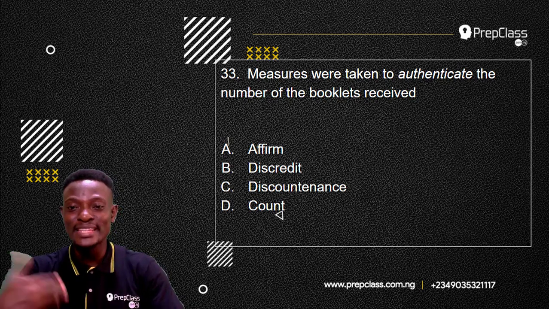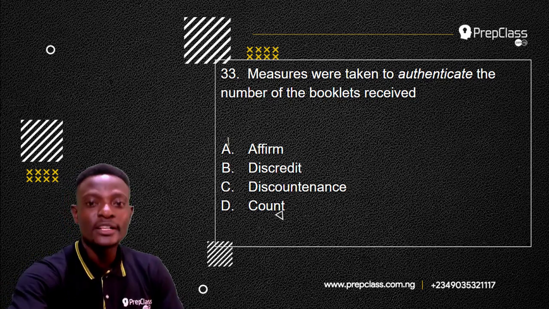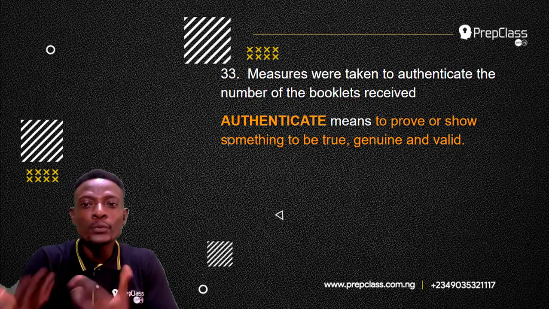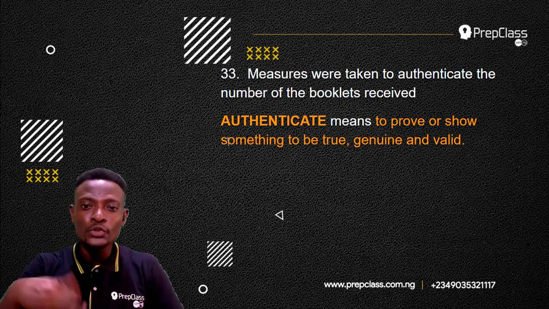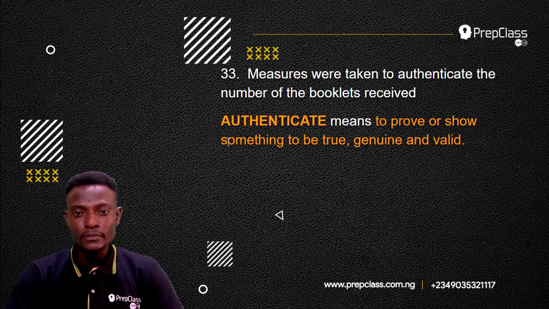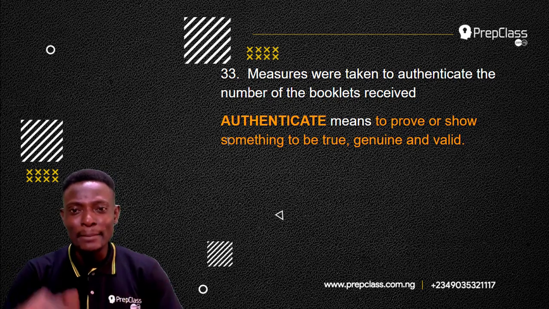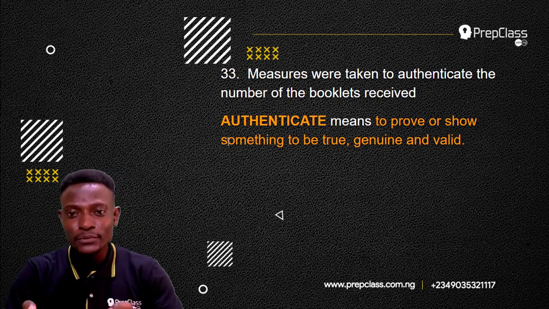So what is the meaning of authenticate? When you're trying to authenticate something, what are you trying to do? Authenticate means to prove or show something to be true, to be genuine, to prove that something is genuine and valid. So, basically, this means that measures were taken to confirm the number of the booklets received, to prove.